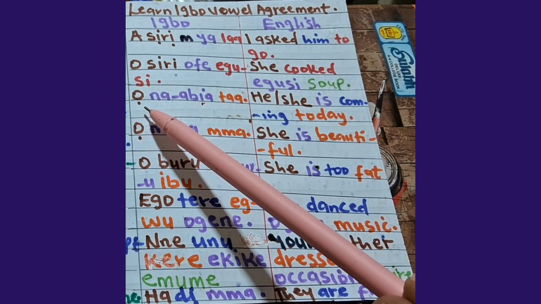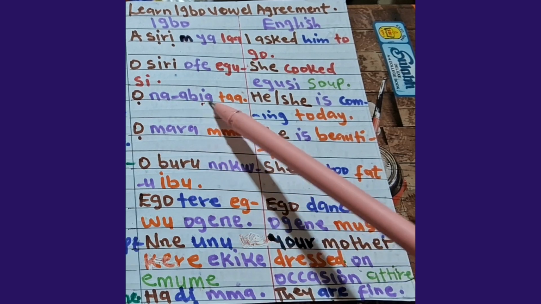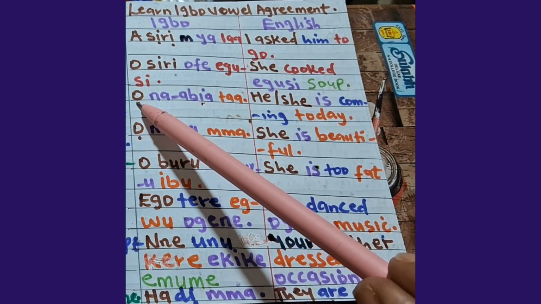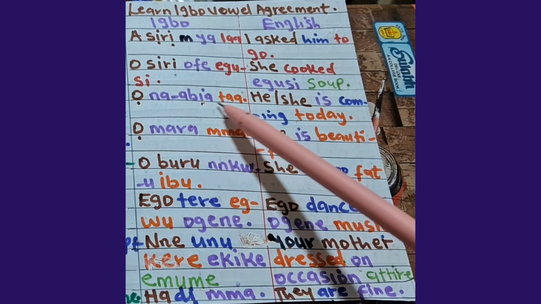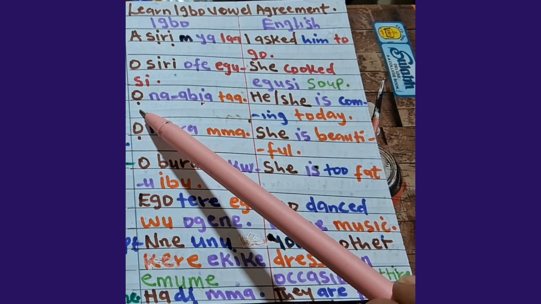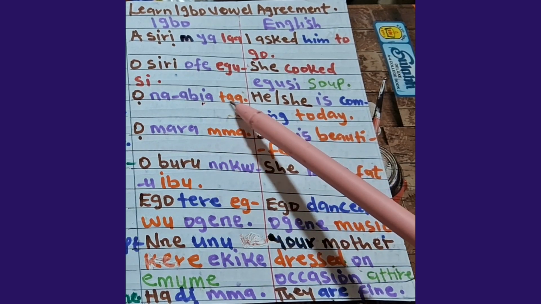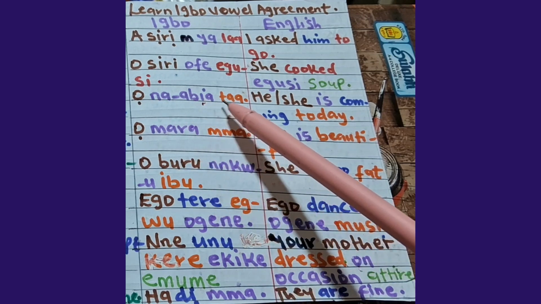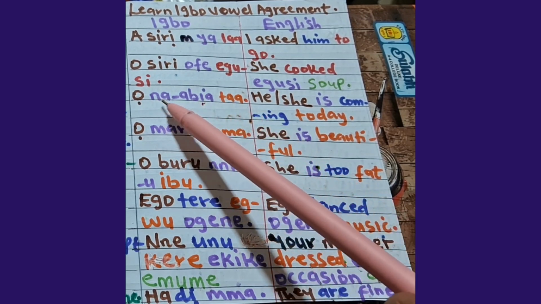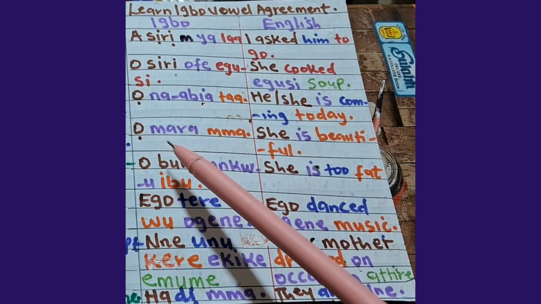Another example. Ọ na-abịa taa. He or she is coming today. This is a light vowel sentence. Ọ has a dot under. A, I, A. All of the vowels in this sentence are light vowels without mixing any heavy vowel. That is vowel agreement.